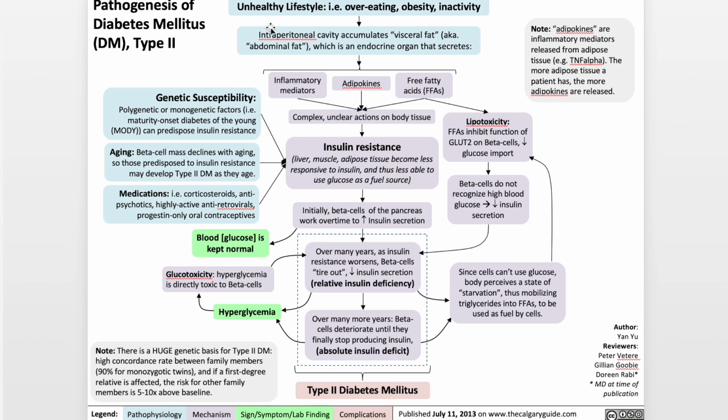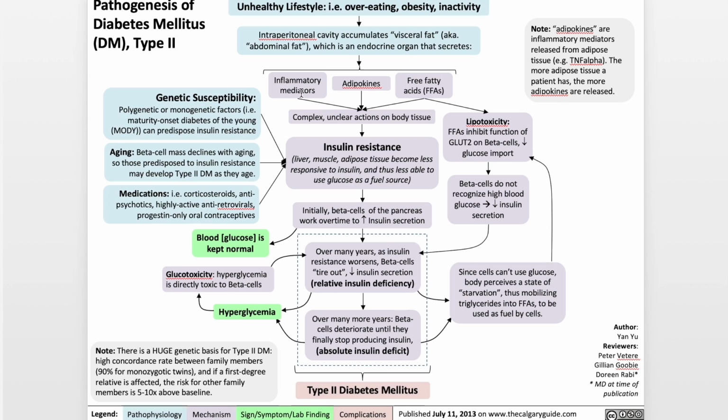There's many causes of type 2 diabetes, but it starts with an unhealthy lifestyle. Overeating, obesity, inactivity. What the unhealthy lifestyle leads to is the intraperitoneal cavity accumulating with visceral fat, also known as abdominal fat. Now this abdominal fat is actually an endocrine organ that secretes inflammatory mediators, adipokines, and free fatty acids. Note that adipokines are simply inflammatory mediators released from adipose tissue, such as TNF-alpha. The more adipose tissue a patient has, the more adipokines are released.